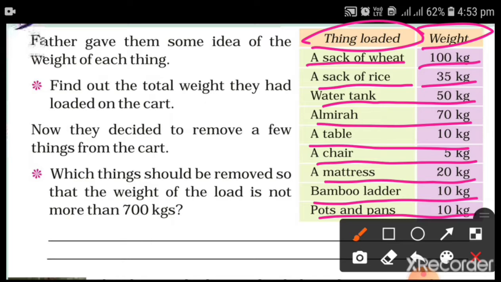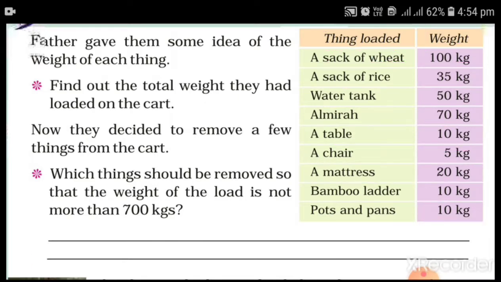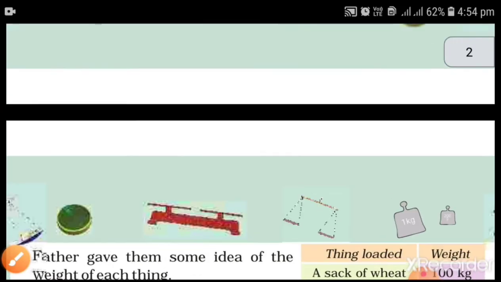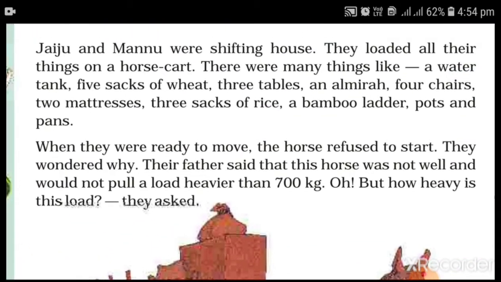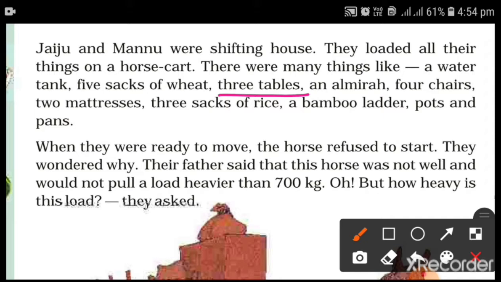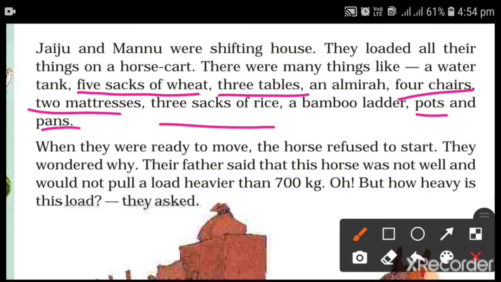But here one thing is given, and previously there are so many things. See here: 3 tables, then 4 chairs, 5 sacks of wheat, then 3 sacks of rice, pots and pans, and 2 mattresses.